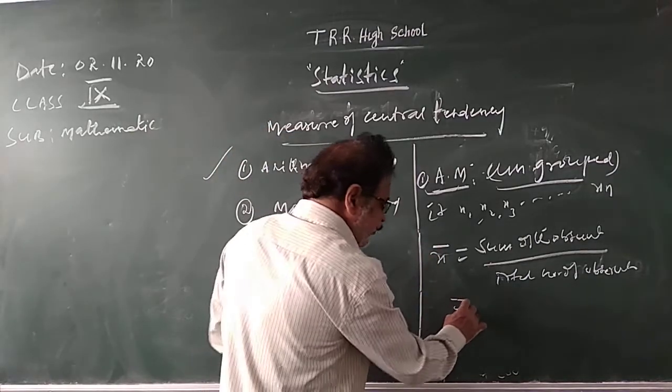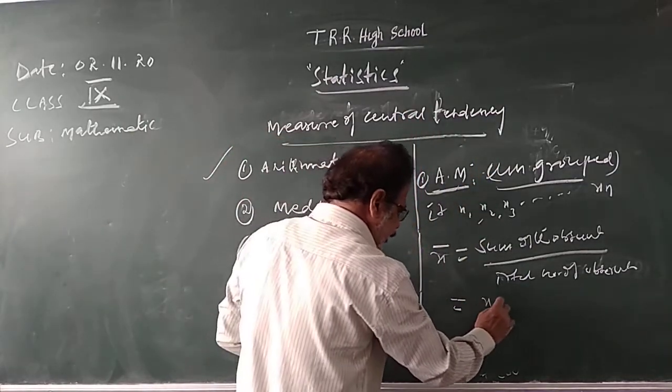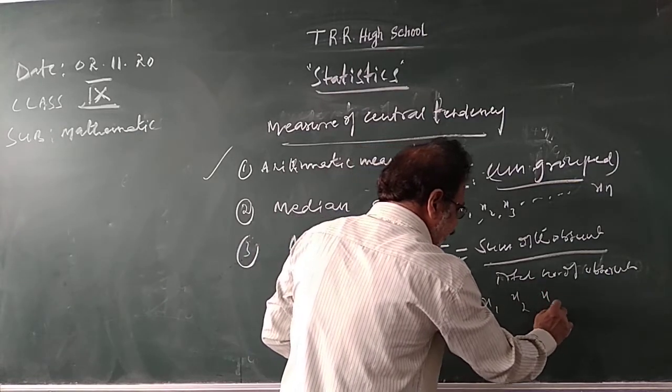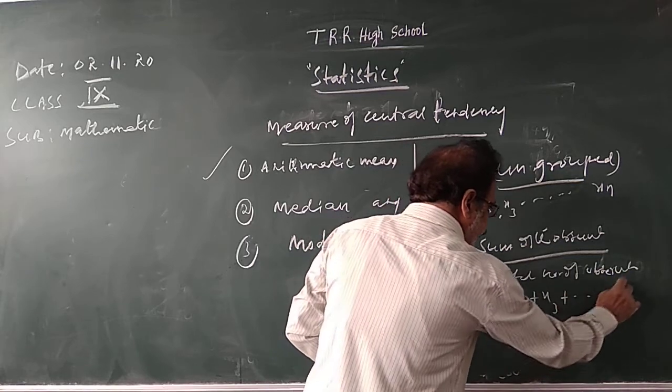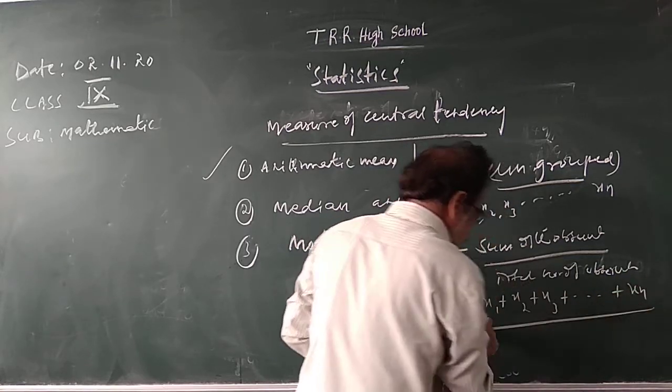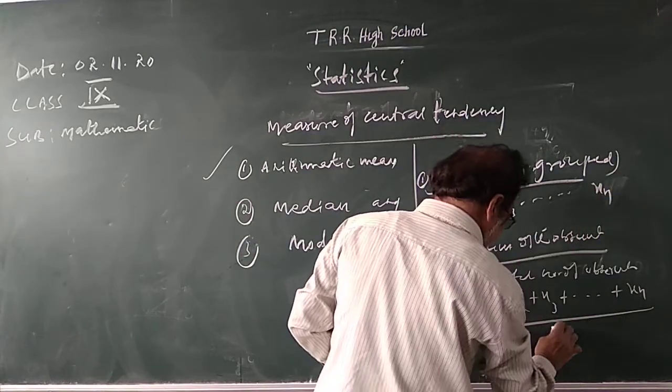The sum of the observations means you need to add all the observations, x1, x2, x3, and so on up to xn. By the total number of observations, n.